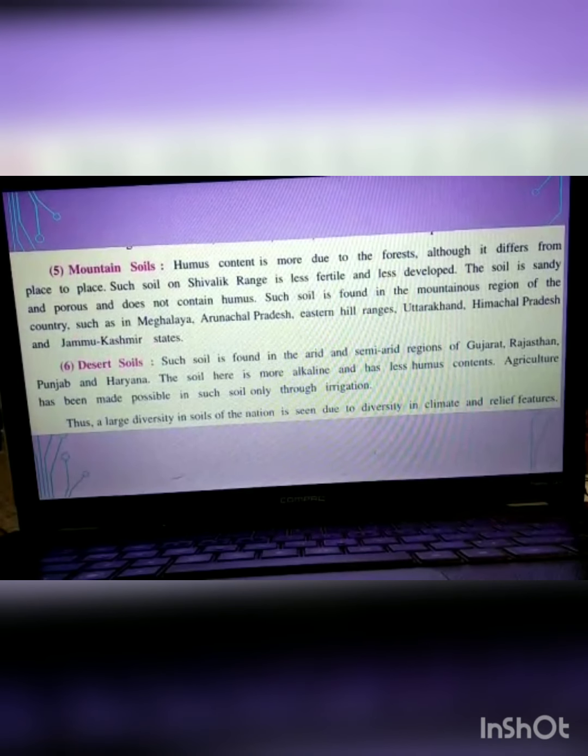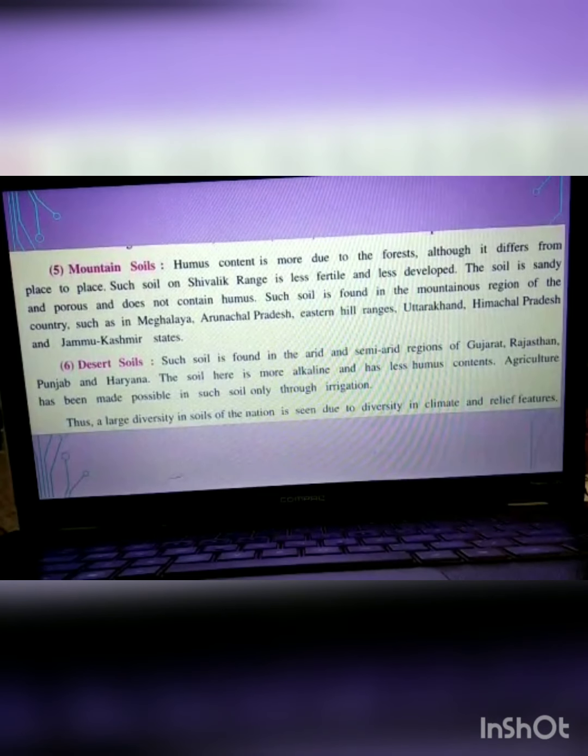Then the next is mountainous soil. Humus content is very high in this. Then it differs from place to place. Such soil on the Shivalik range is less fertile and less developed. The soil is sandy and porous and does not contain any humus. Such soil is found in the mountainous regions of the country, such as Meghalaya, Arunachal Pradesh, Eastern Hill Ranges, Uttarakhand, Himachal Pradesh, Jammu Kashmir. The next one is the desert soil.